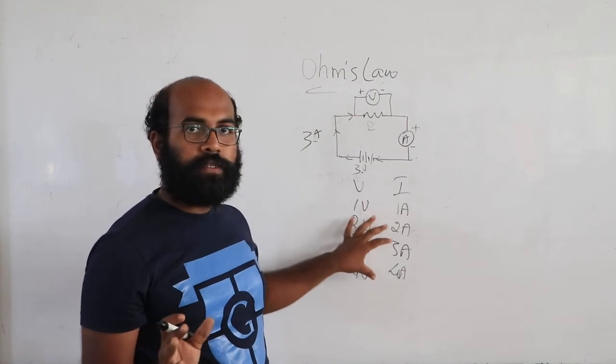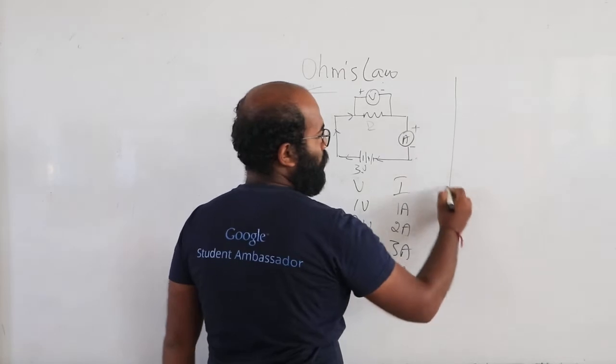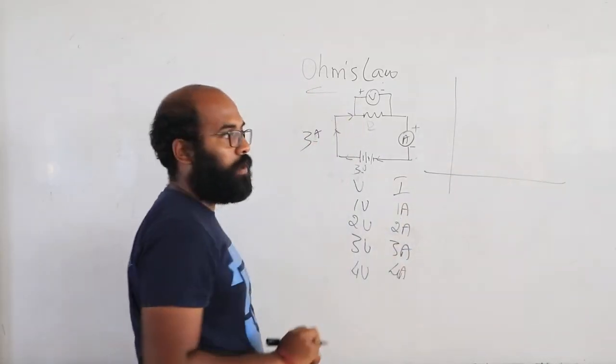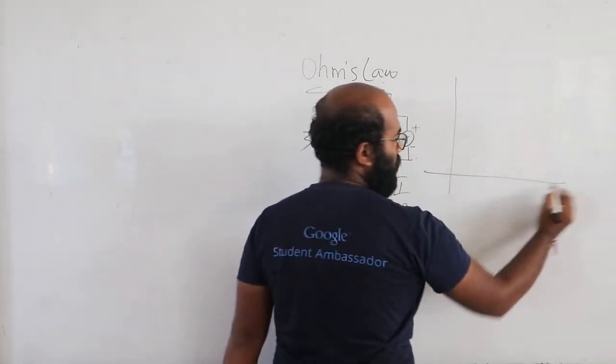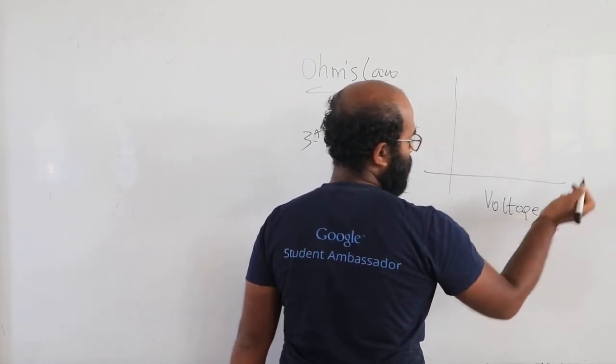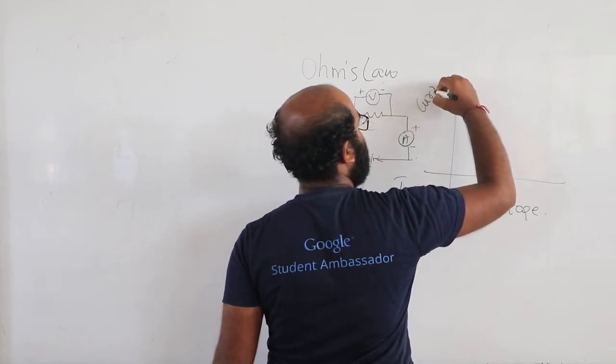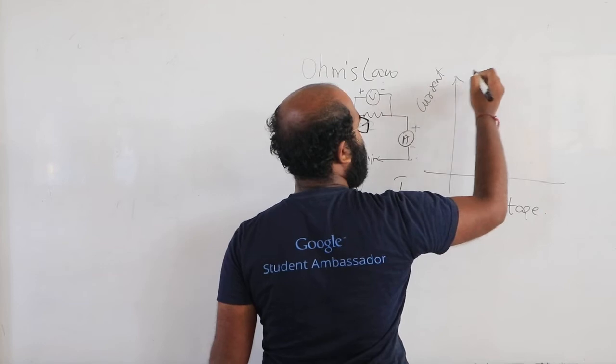After doing this, what you need to do is plot this. You know how to plot. In the x-axis, take voltage. In the y-axis, take current.